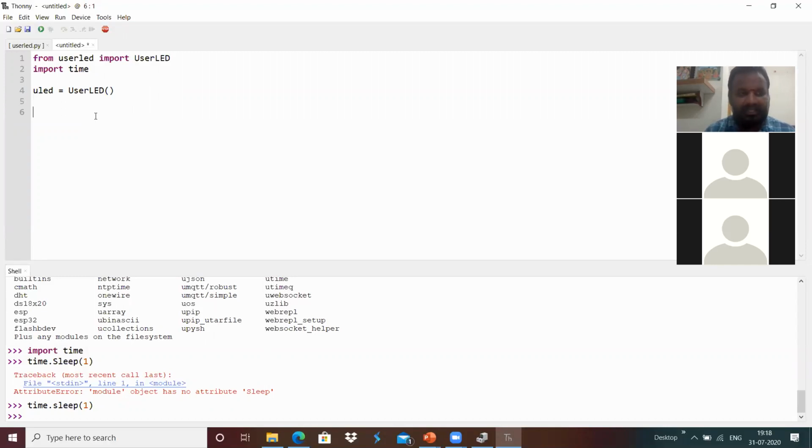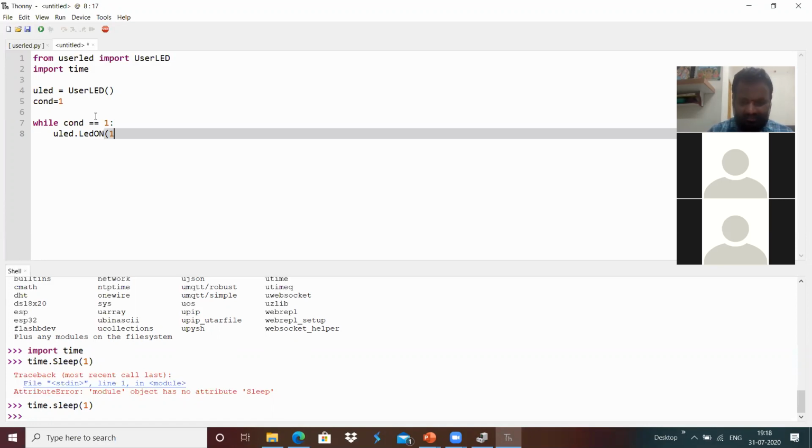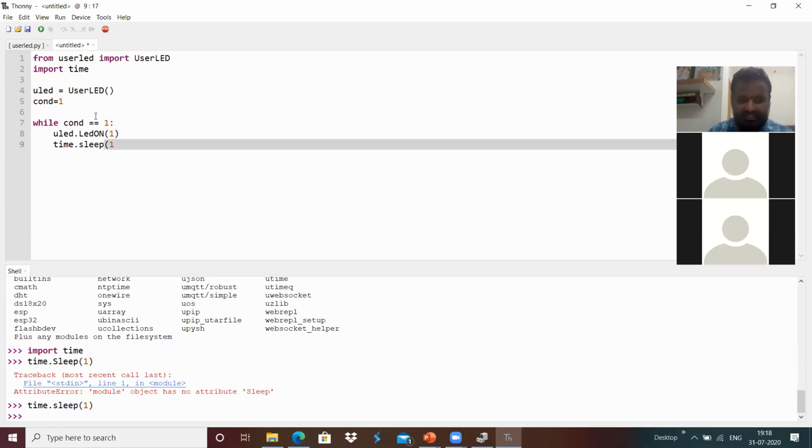For example, while condition equals true, I'm going to continuously check the condition equals 1 over here, and I'm going to do ULED.led_on(1), and then some kind of sleep, time.sleep for 1 second, and then LED on 2.